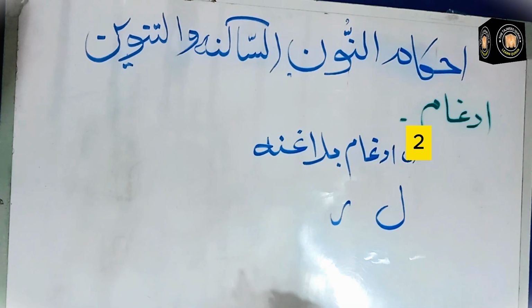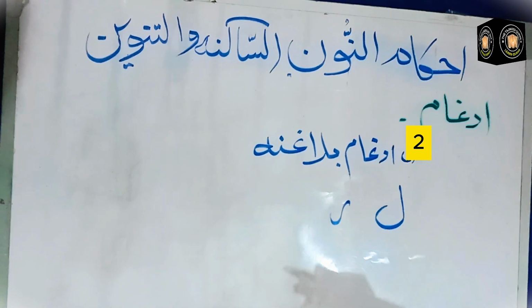You don't need to make nasal sound while doing idgham rule.